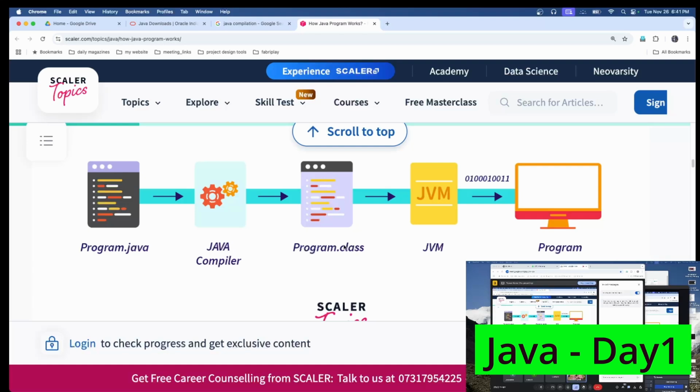Then the class file generated from your Java class can be run by the JVM. JVM stands for Java Virtual Machine. This machine will run your Java class. It creates bytecode, and this code will be executed in your system. So the last three processes, the class file, JVM, and program, will be taken care of by the JDK and JVM itself. Our developer work is only the first step. This is how easy Java is. Our work is only to make sure the code is working fine.